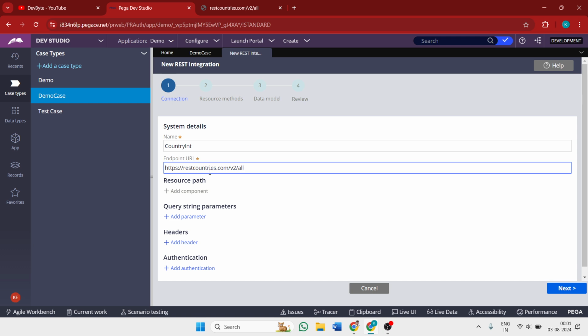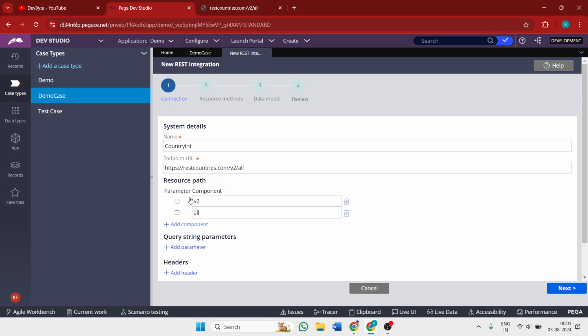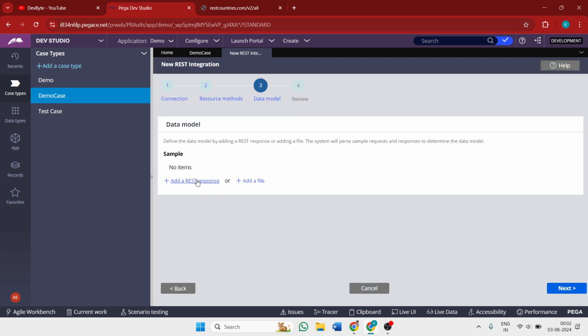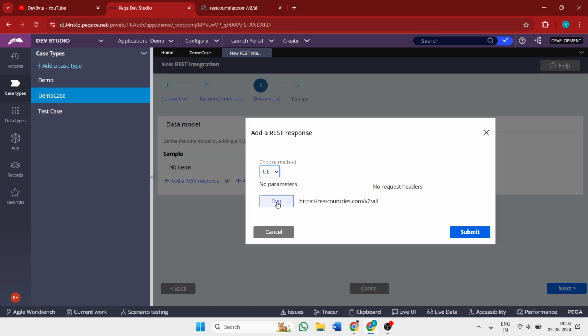Or you can use any JSON file or XML file from the internet. Just copy the URL into the endpoint URL tab and move next. You need to name the source. Let me name the source the same, country int, and we need to add the response. Click add the response and run.